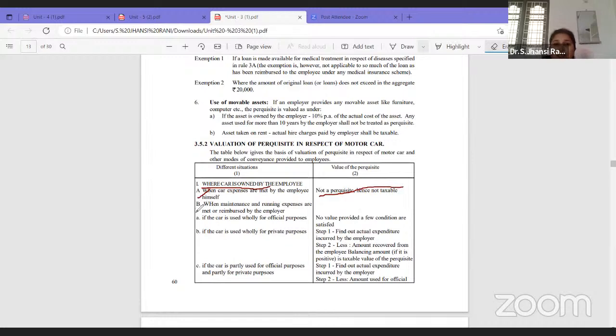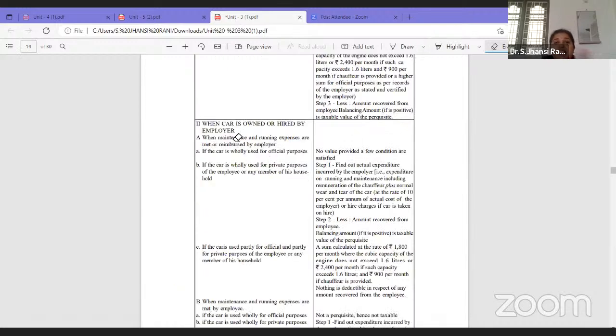Here, the same car is owned by the employee, but the expenses are paid by whom? The employer is paying. In that case, this rule is applicable. Now, the car is provided by the employer itself. When the car is owned or hired by the employer, the second situation, and all expenses are reimbursed by the employer, if the car is used for official purpose, it is not a perquisite. Because it is given for office only and used for office only, it is not taxable and not a perquisite at all.